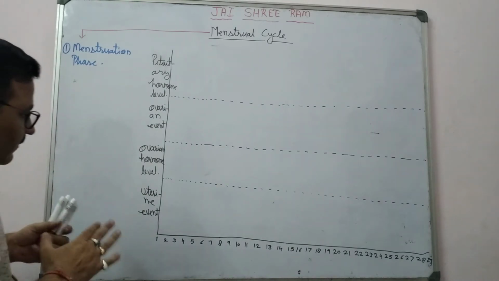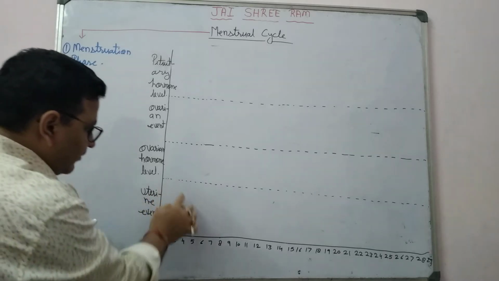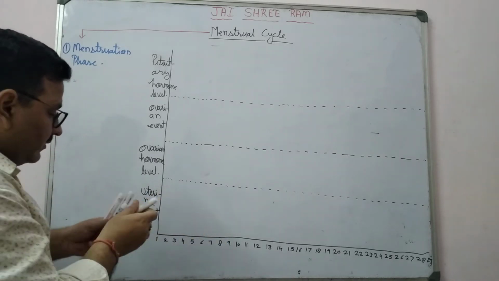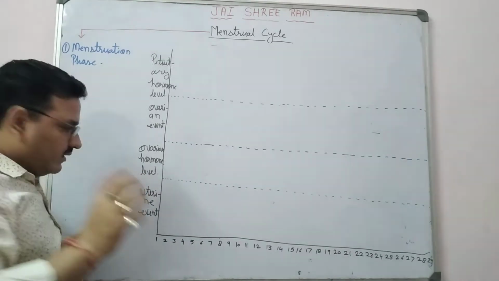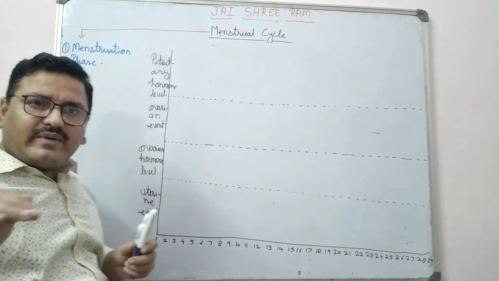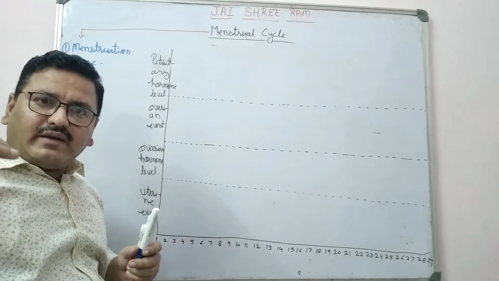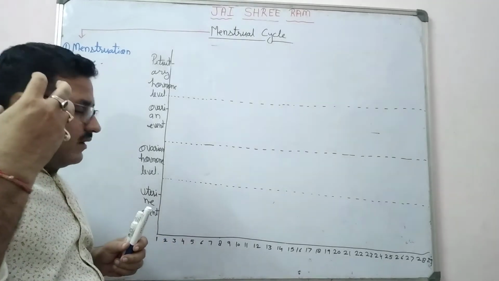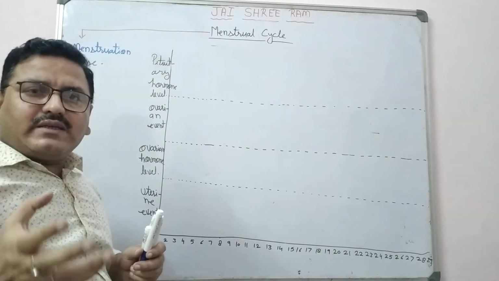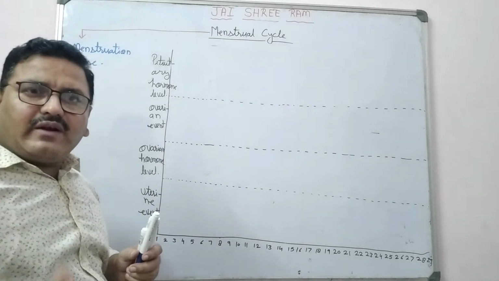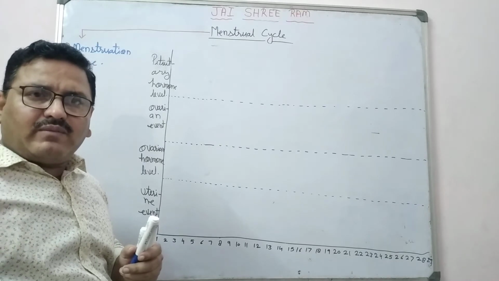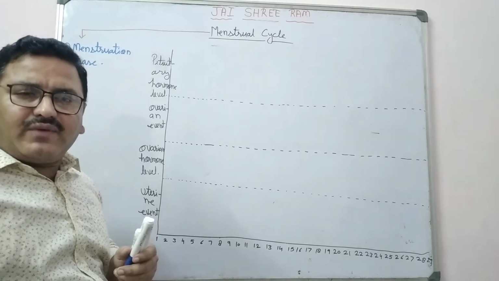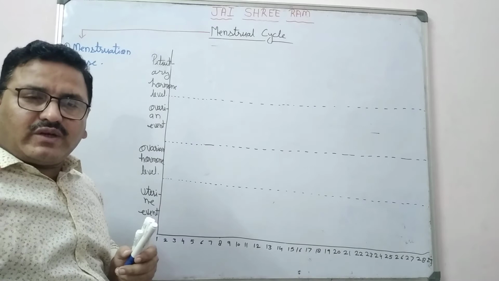The thick endometrium lining of the uterus breaks, and the unfertilized, unwanted blood and mucus come out of the body through the vagina of the female. This is known as menstruation.